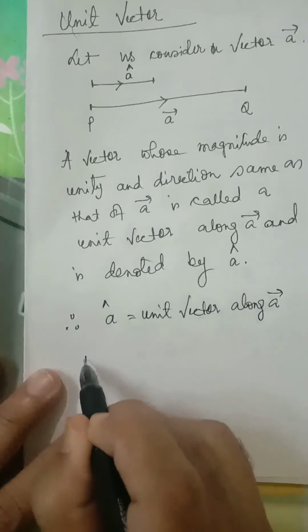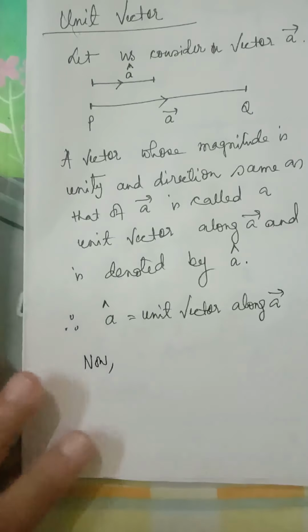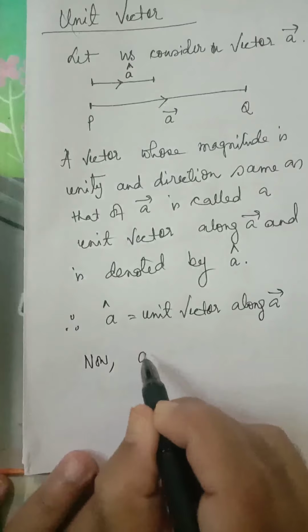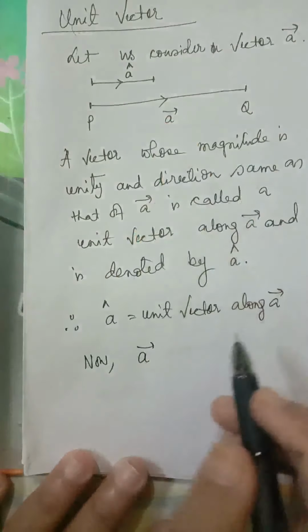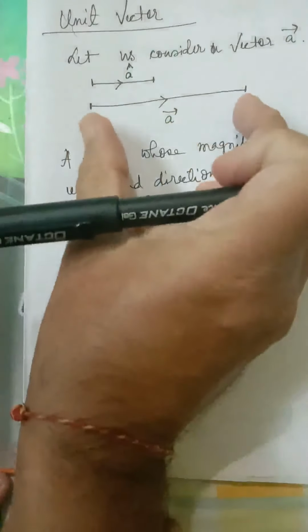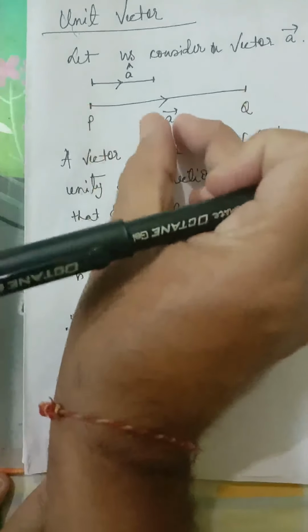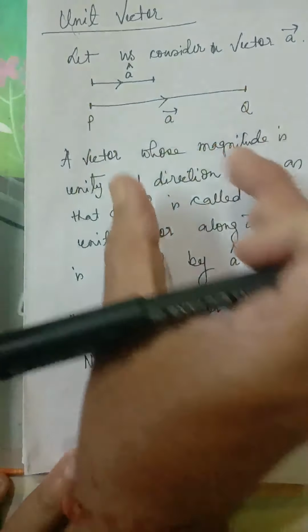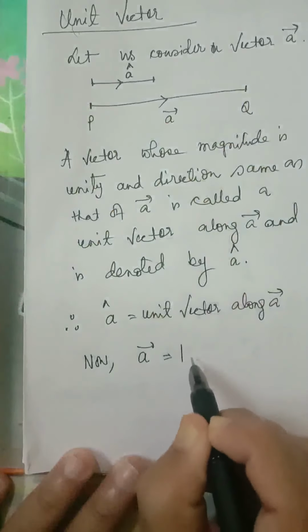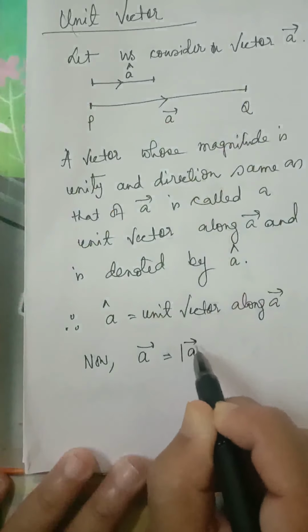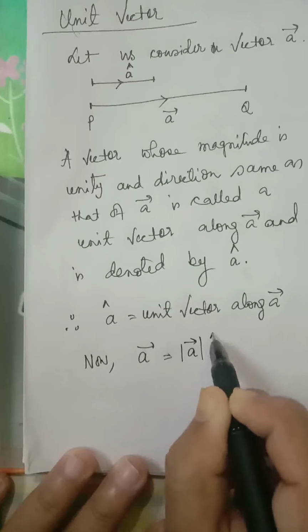Now, vector A equals its length. This is vector A. The magnitude of vector A is this length. So vector A equals, we can write, its magnitude into its direction.